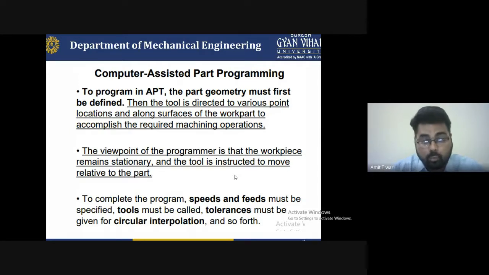So it's very important to understand the language, how to read the language and how to write the language. Reading and writing, these two types of skills are required for understanding part programming and working with part programming in any software, in any machine at the CNC level.